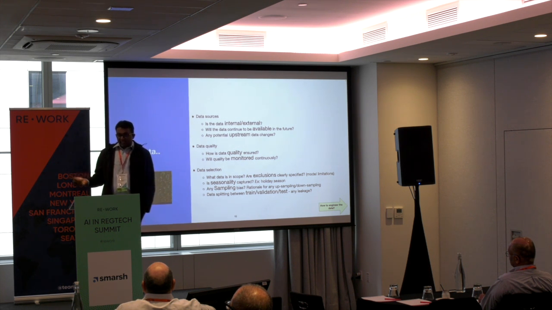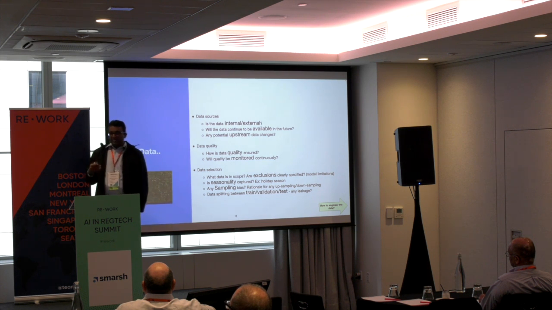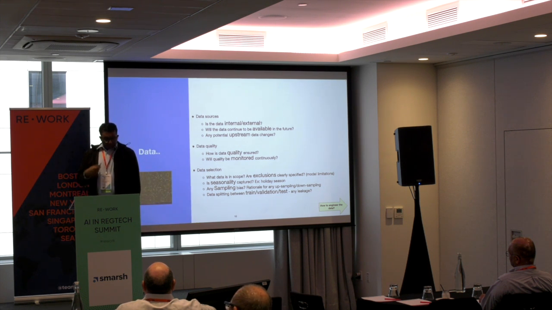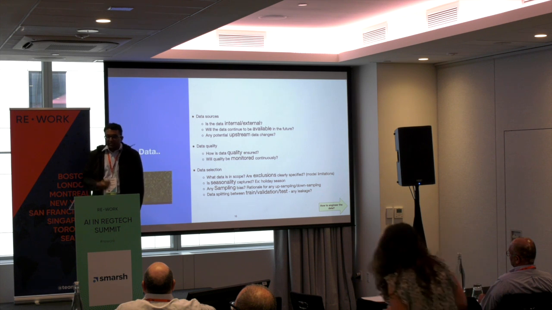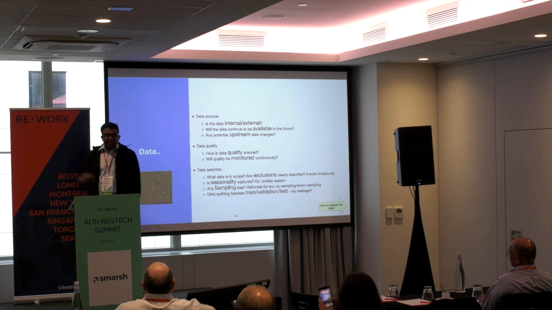And then the data selection. What is the data in scope? Are there any exclusions? And we also need to make sure that we set the limitations and expectations correctly. For example, if a global company was to build a model in North America, you can't directly take that model and use it in Australia. You need to have your checks and balances in place before you actually roll out the model to a data distribution that it hasn't been exposed to.